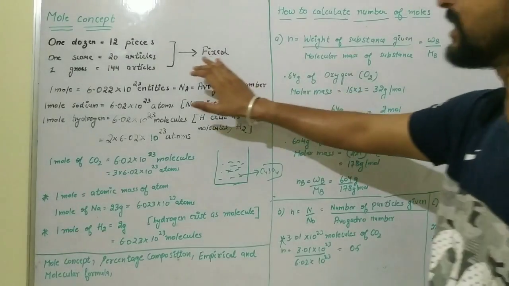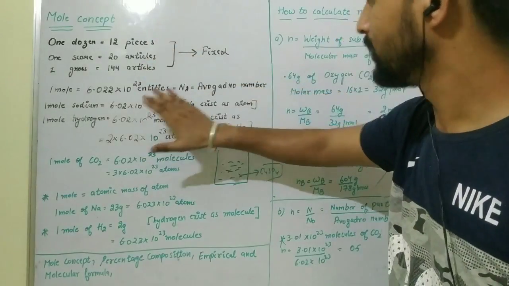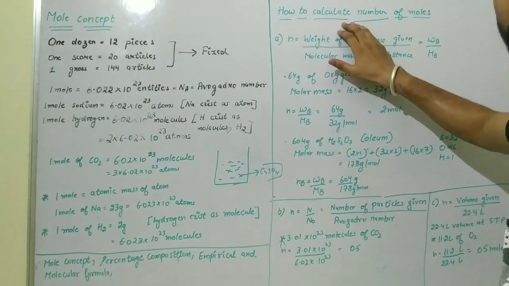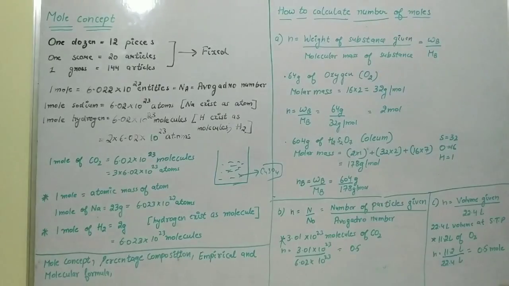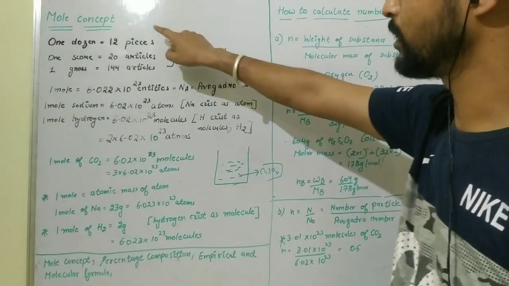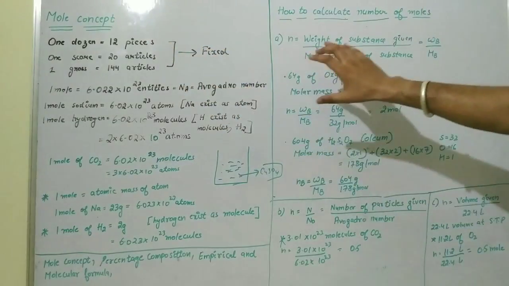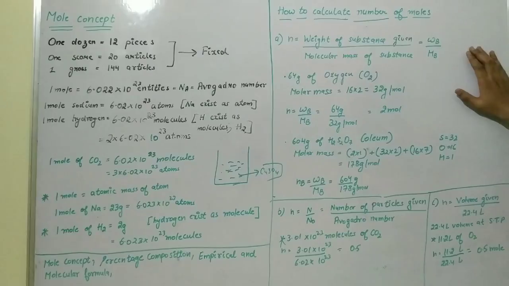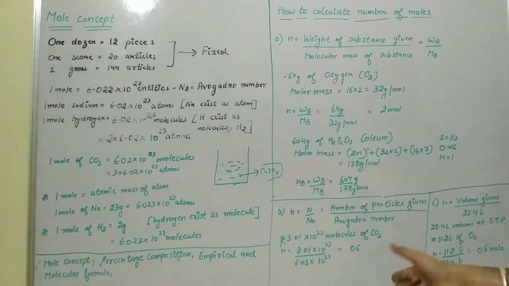So students, this is the mole concept, simple, clear, and this is the method to calculate the number of moles. You can take a screenshot of this board so that you can prepare your notes, and now we will do a numerical of this topic, because definitions are easy, but in the numerical part we see how to use this concept, and then you can understand it.